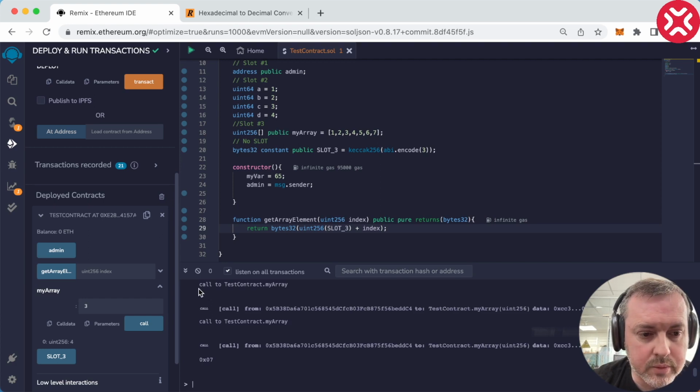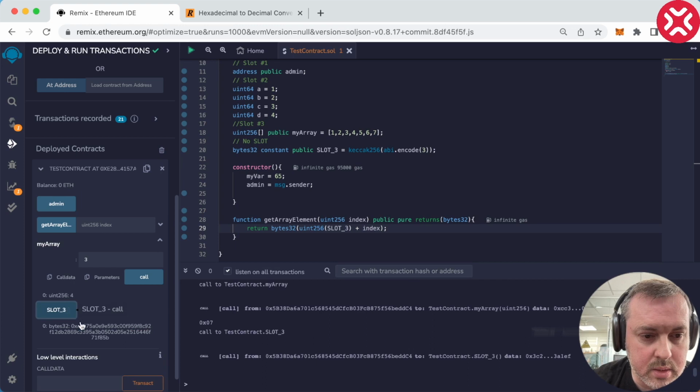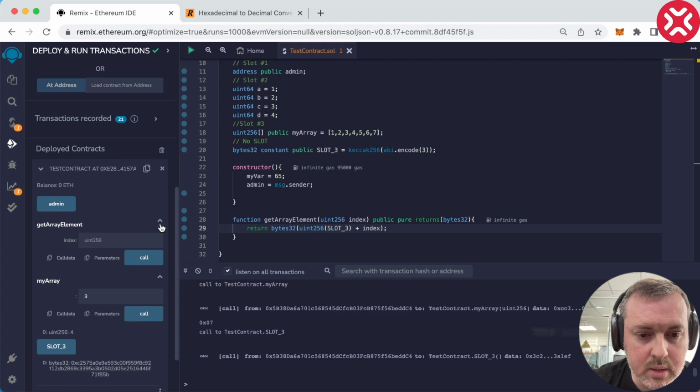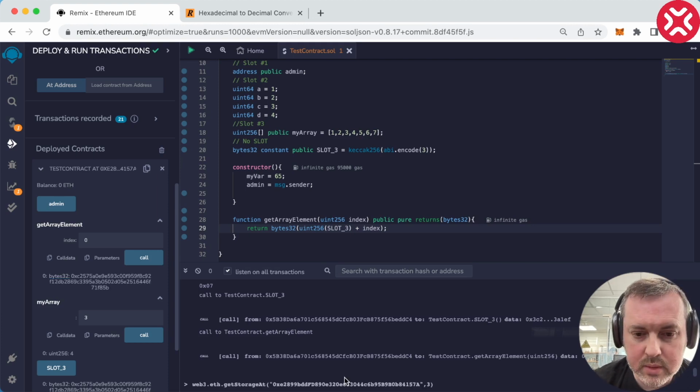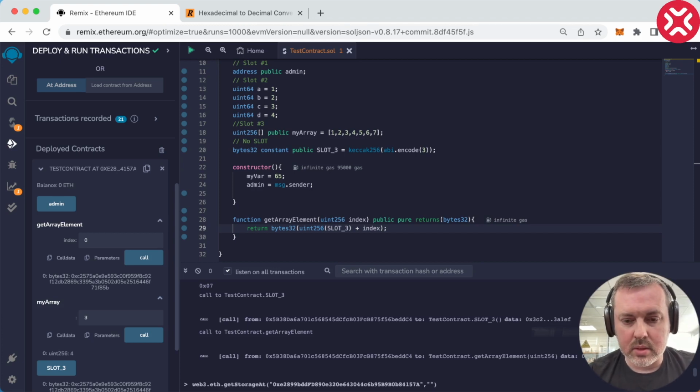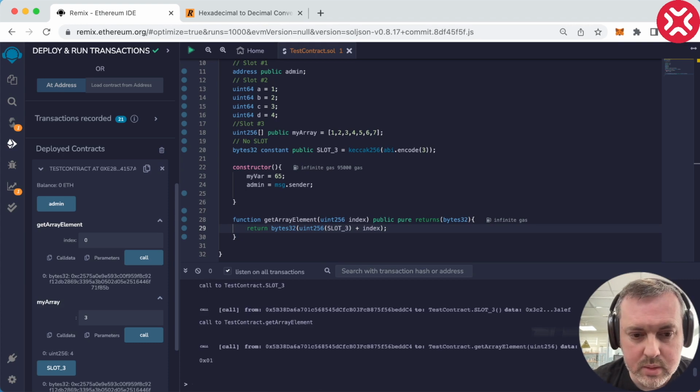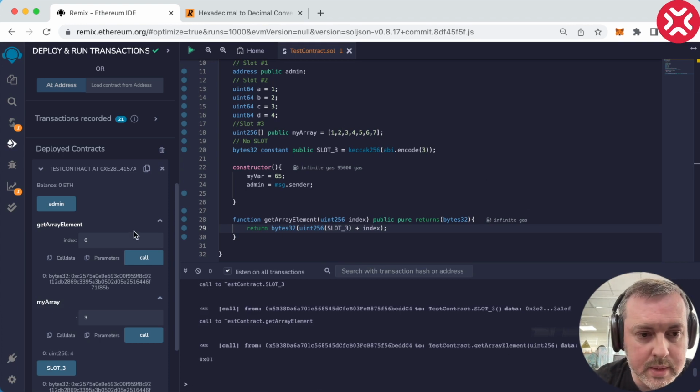Let's now try and use our function. So this is the hash of our slot, just in case, and let's try and get an array element. For example, we want to get an array element 0. Okay, so here's the address. Let's take our function and replace this hard-coded value with the hash function. And we got 1.